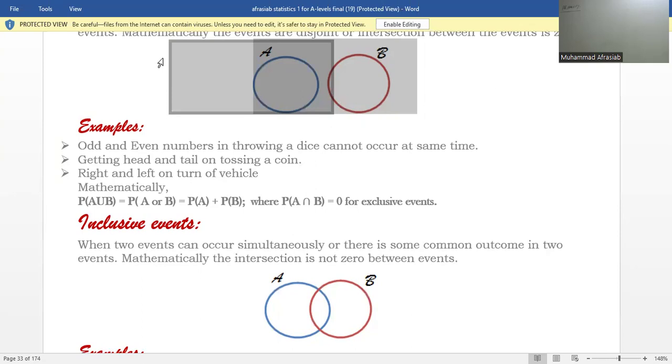Or right and left turns of vehicles. Either it can move towards the left or it can move towards the right. So there is no intersection between the left and right turn. So mathematically, we say that probability of A union B is equal to probability of A plus probability of B.